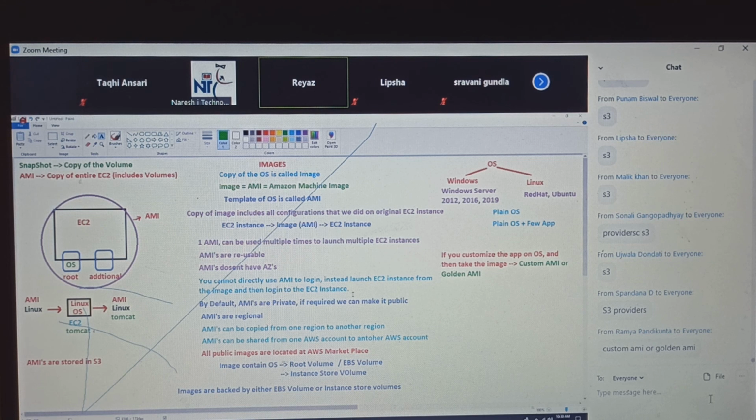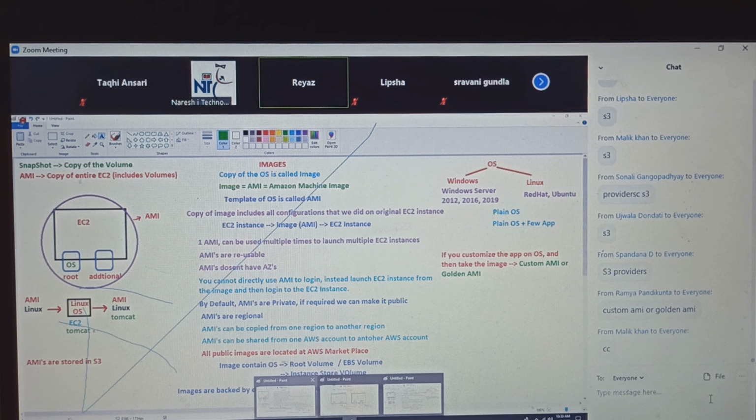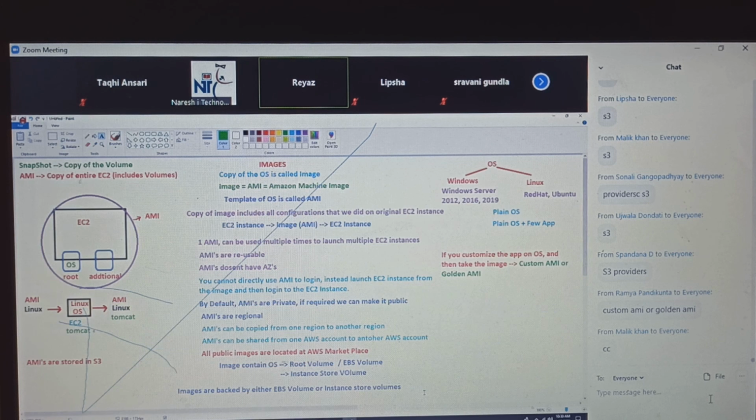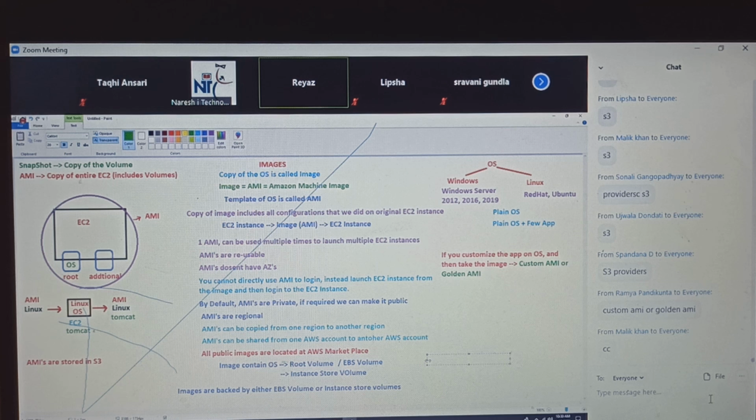Guys, is this clear? One last question. Let's say you took a snapshot of the root volume. You have a root volume, and from the root volume, you took a snapshot.